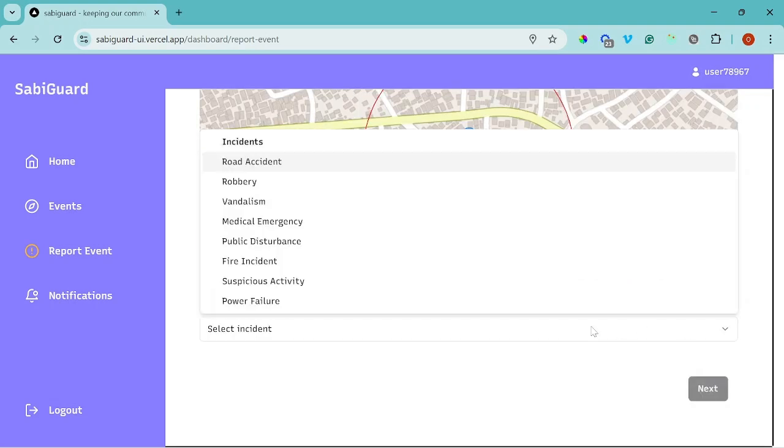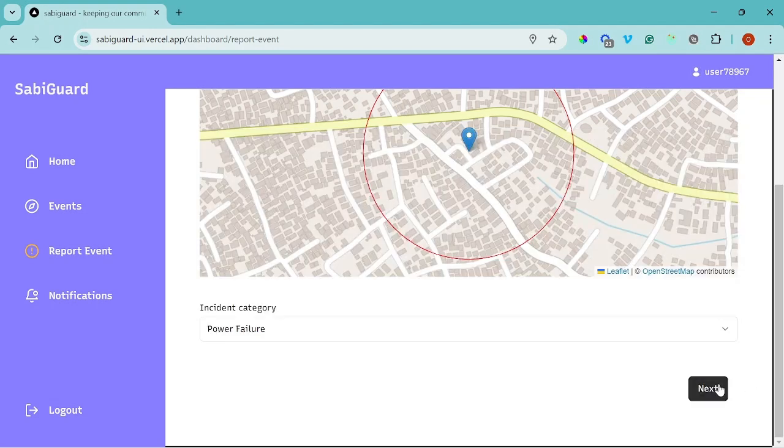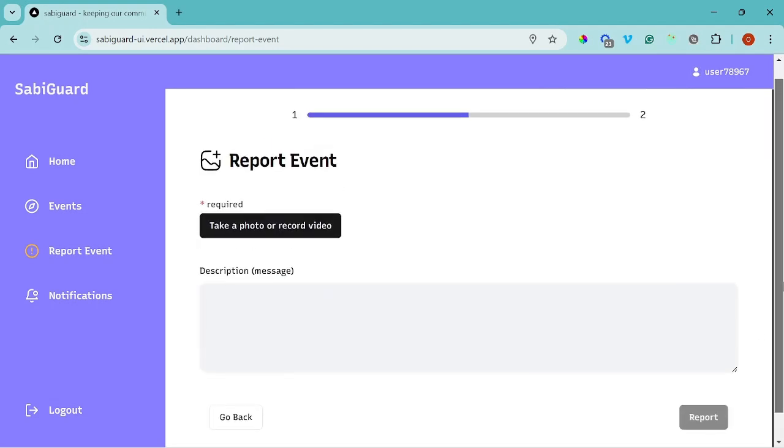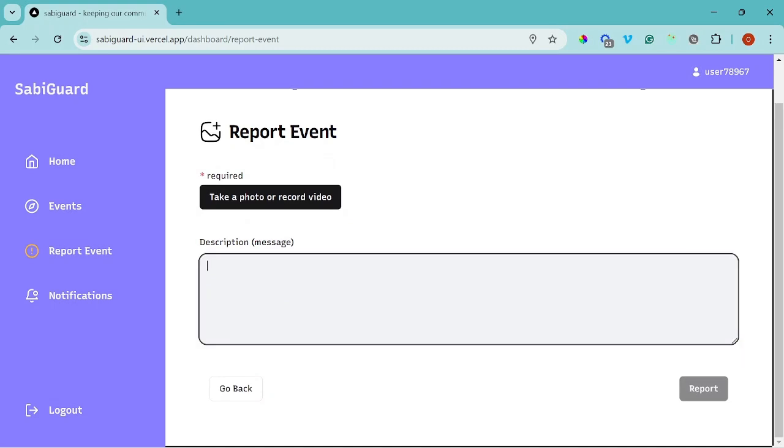And here the user can click any of these. Let's say medical emergency. Let's say this is power failure. I can click this, and here now it's very simple. The user can enter the message he wants to pass across. Very simple. And there is another option.